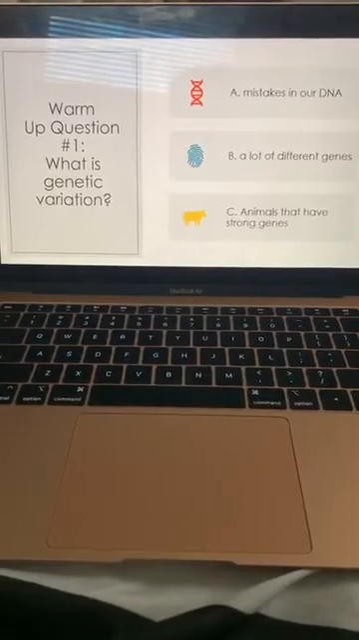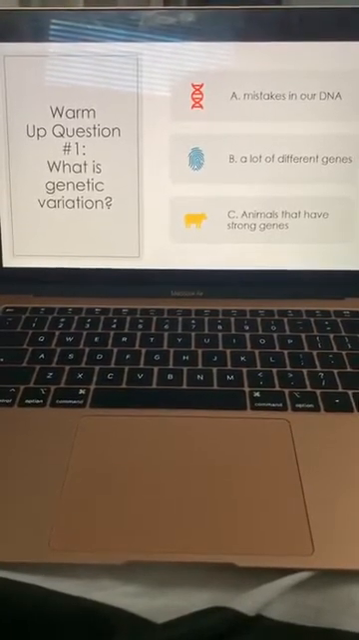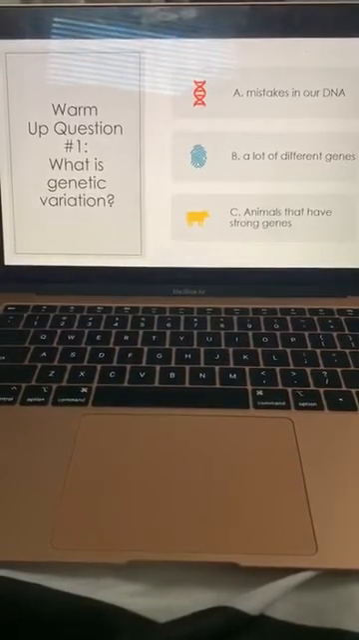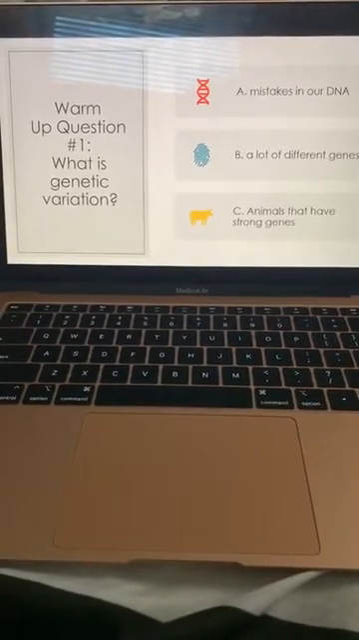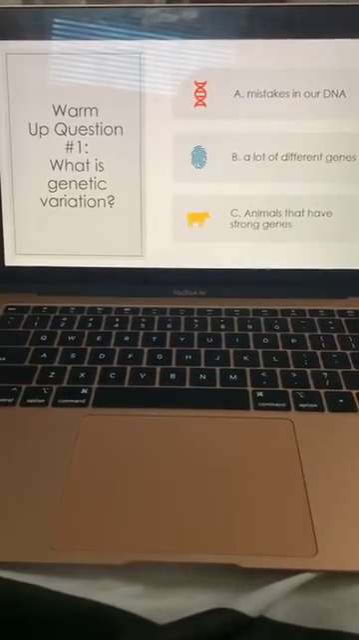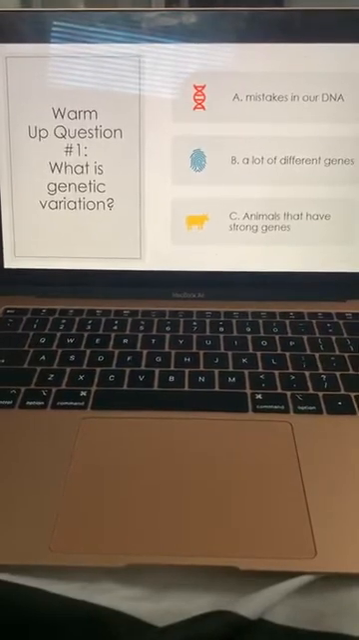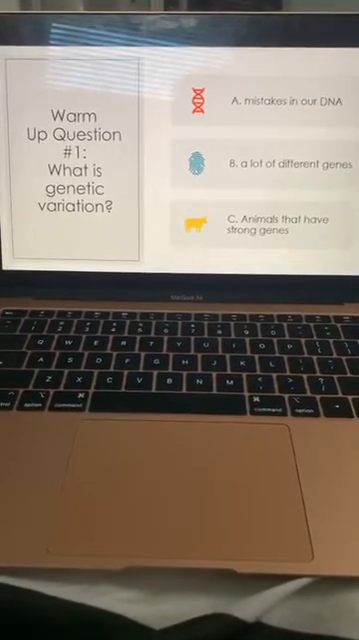If you haven't done so already, read the warm-up question on the screen and put your answer in. Warm-up question number 1: What is genetic variation? Put your answer in the comment section below. We have 2 answers so far. Moving forward to the next question in about 40 seconds. I have 3, 4 answers. Thank you. 5. Great job.